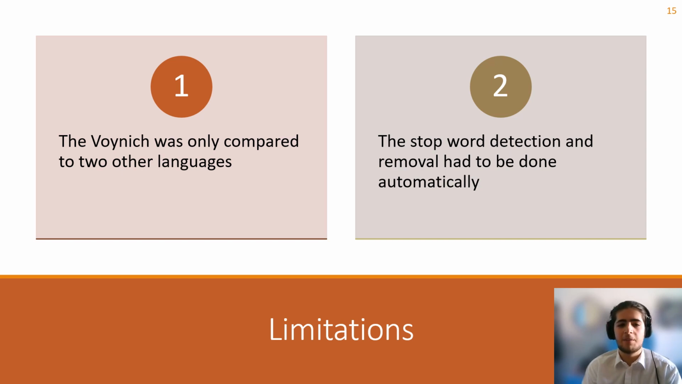The second major limitation has to do with the stopword detection. Automatic stopword detection had to be done as a pre-made list of stopwords for the Voynich does not currently exist and is impossible to create based on the meaning alone, since no one knows what the text actually means.